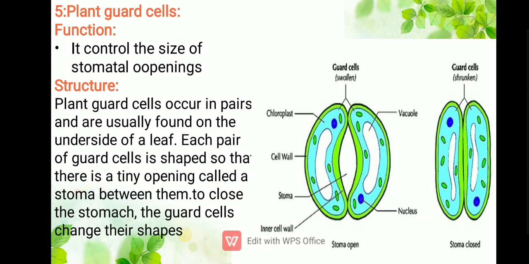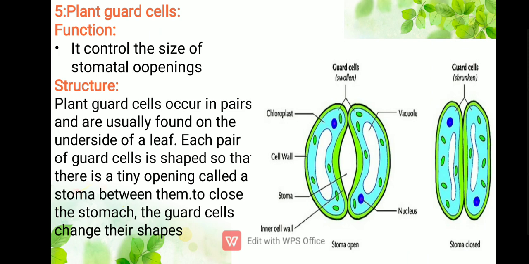The next one is plant guard cells, meaning they are the guards of the cell. They are the guards of the plant cell that will allow something to pass inside or outside of the cell. You can see as well that they control the size of the stomatal openings. In daytime, when the guard cells are swollen, the stomata will be open and gaseous exchange will happen. But at night, when there is no photosynthesis, the guard cells will shrink at that time and the stomata will be closed. So guard cells are actually there to open or close the stomatal openings.